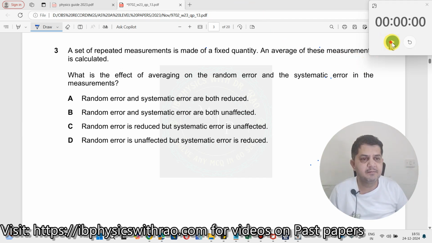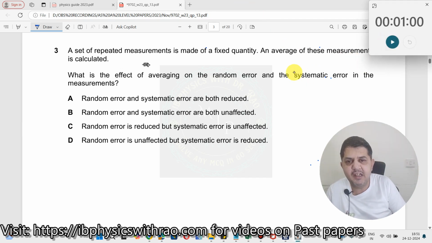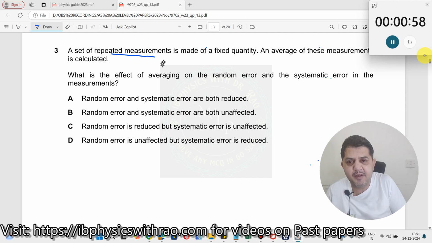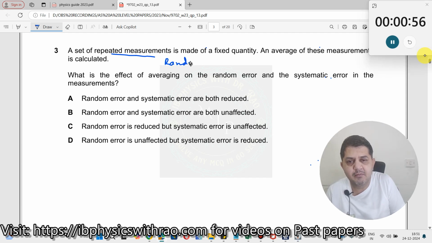Question number 3. A set of repeated experiments is made out of a fixed quantity. Why do you repeat an experiment? Start the timer. Okay. You repeat the experiment to reduce the random error. This is well known to us from the data analysis part.